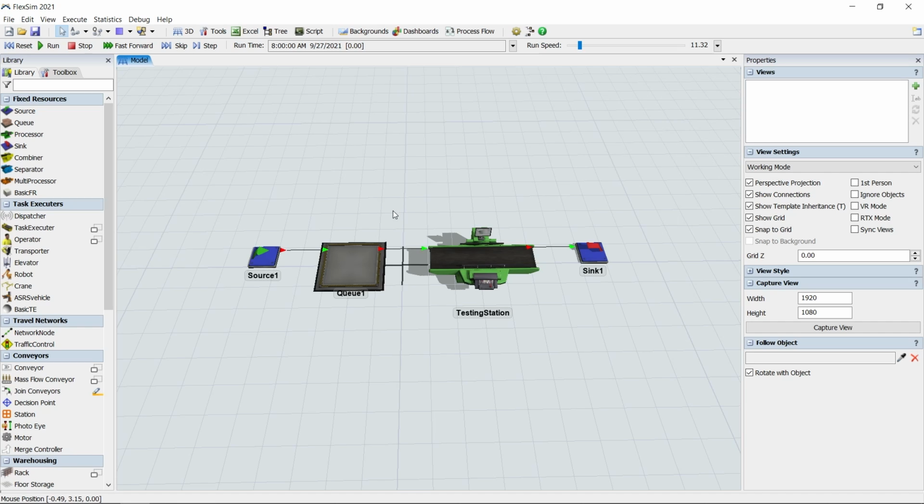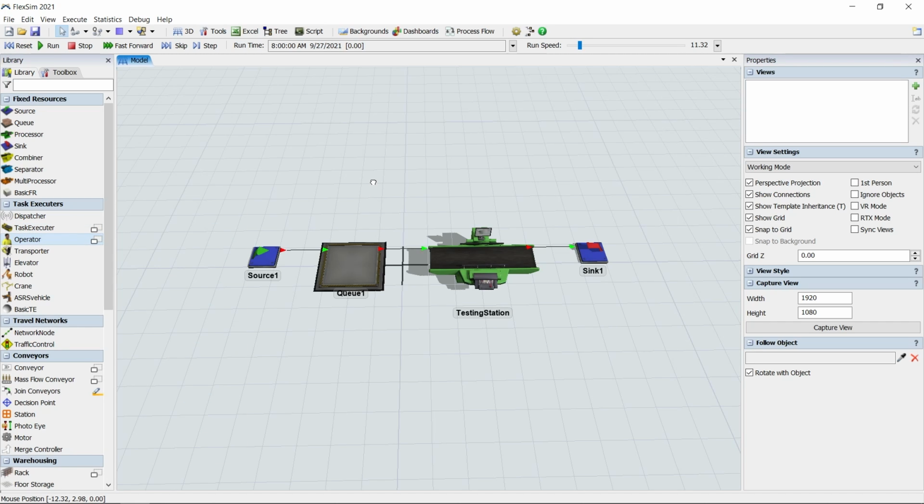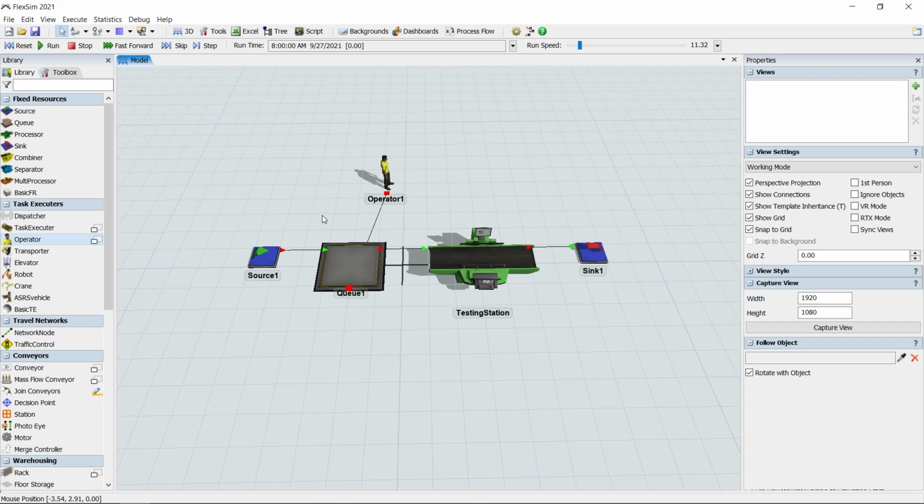Task executors are mobile resources that perform tasks, like transporting flow items between objects. Add an operator to your model. The operator will need to be connected to our system, but we're going to use another connection type to do it. When you left-click the operator, you'll see a white square just under its manipulation handles. Click and drag between this square and the queue to make a center port connection, a reference connection we'll use to transport flow items between the queue and the testing station.